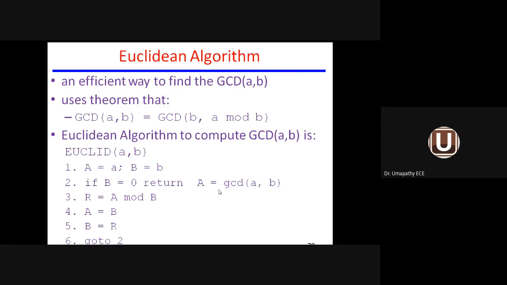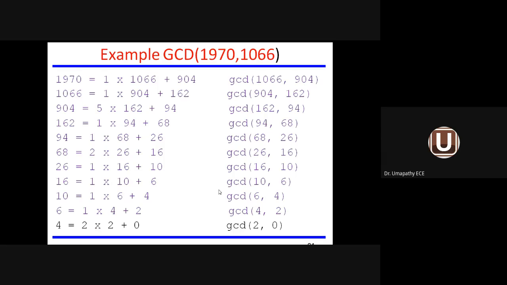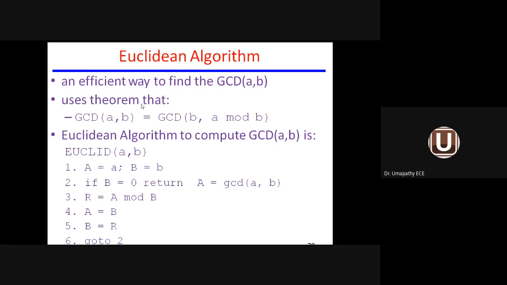Let us take an example. Only in the example will you be able to understand. Example: GCD of 1970, 1066. Two numbers are there. This is A, this one is B. Now we are applying the formula. 1970 equals 1 into 1066 plus 904.